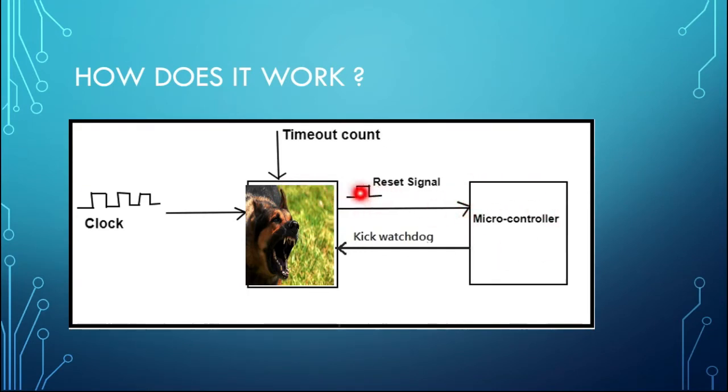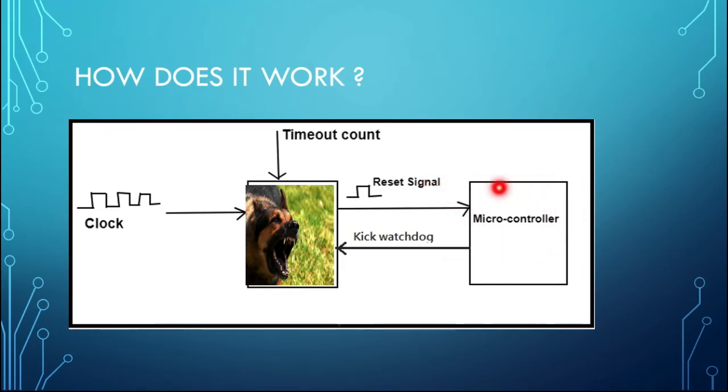So when will a watchdog send a reset signal? Just assume that for every 1 second the microcontroller will send a reset signal to this watchdog. So what happens if the microcontroller doesn't send a signal? There will be a timeout count. If the timer count is 5 seconds, after reaching 5 seconds, if the watchdog doesn't get any signal from the microcontroller, it will automatically initiate a reset signal and send it to the microcontroller.